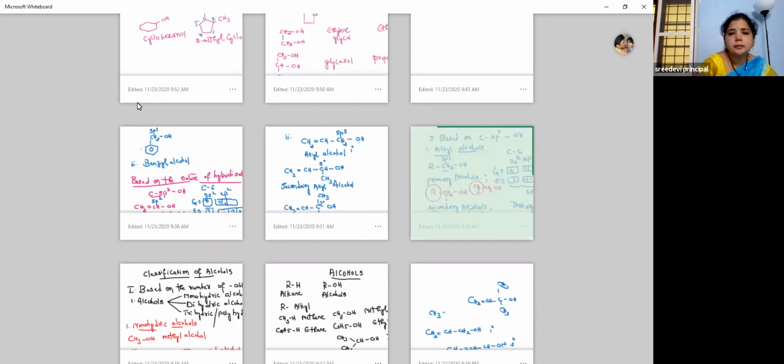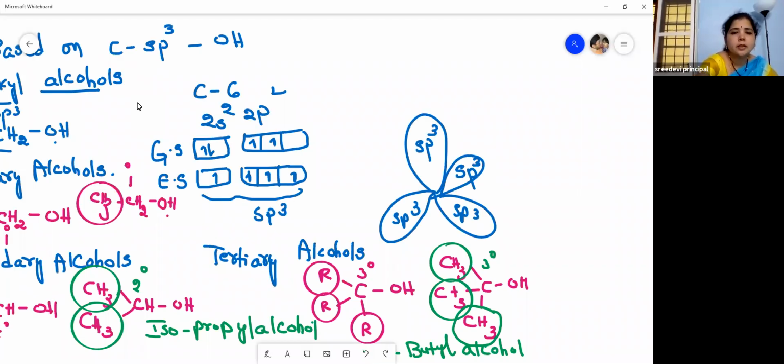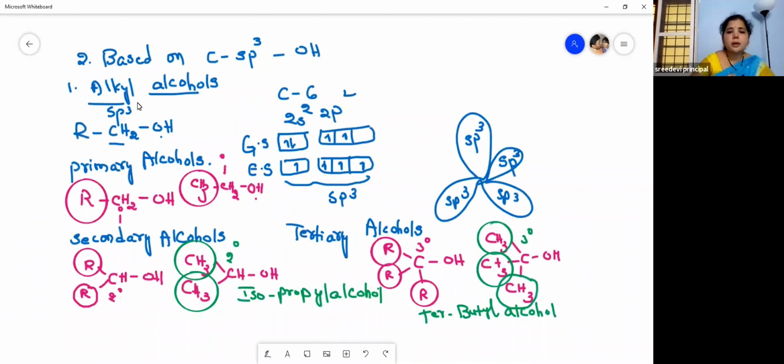Then we learned about the classification of alcohols based on the hybridization of the carbon atom. If the OH group is attached to a carbon under sp3 hybridization, they are divided into different types. Alkyl alcohols, that is normal alcohols, RCH2OH.